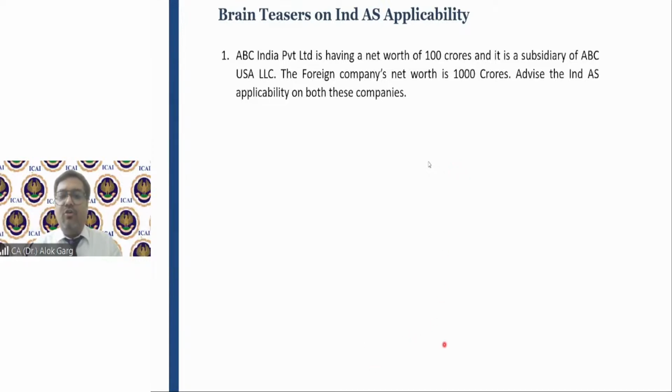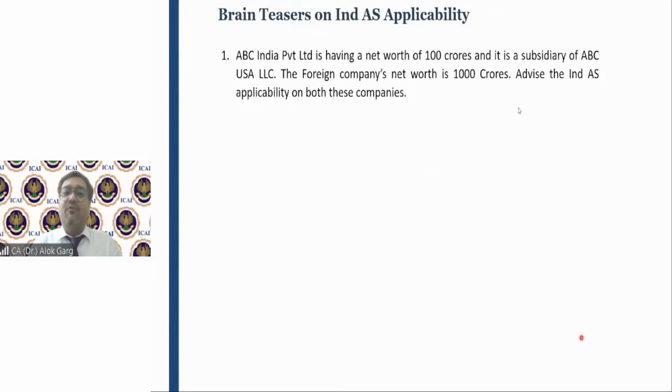Abhrakesh is saying if a non-corporate entity is a JV of an IND AS compliant corporate, then IND AS is applicable. So Sujay, on non-corporate entities, IND AS is not applicable. But yes, if it becomes a JV, for consolidation purposes, this non-corporate entity is required to prepare the financial statements under IND AS only for the purpose of consolidation.